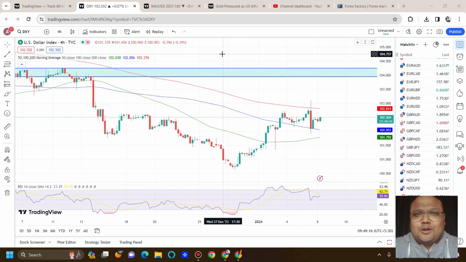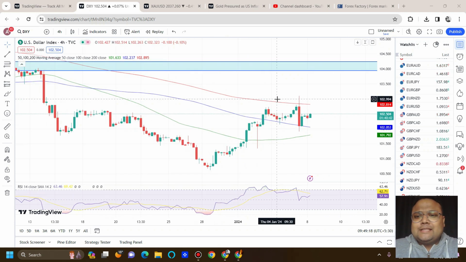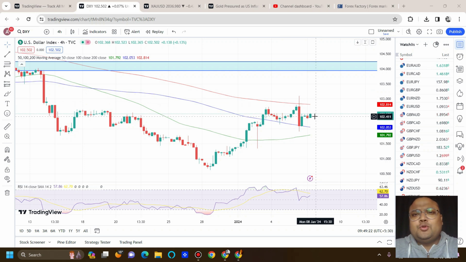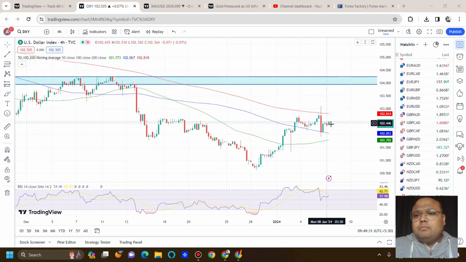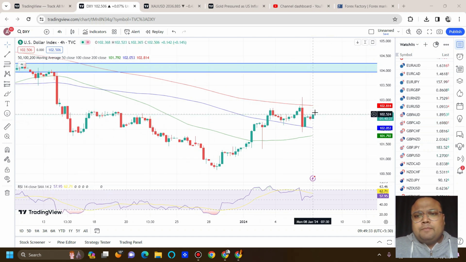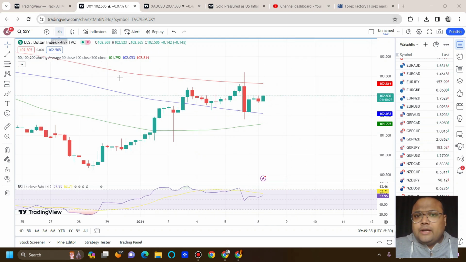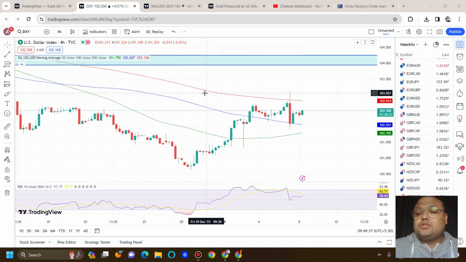Okay, so let's talk about gold right now. We can see that on the chart of DXY, the dollar index is trying to recover. There is not much volatility. The market is behaving like a typical Monday market. Here you can see that it has formed a green candle, but if we look at the trend right now, we do not have any trend present as of now.